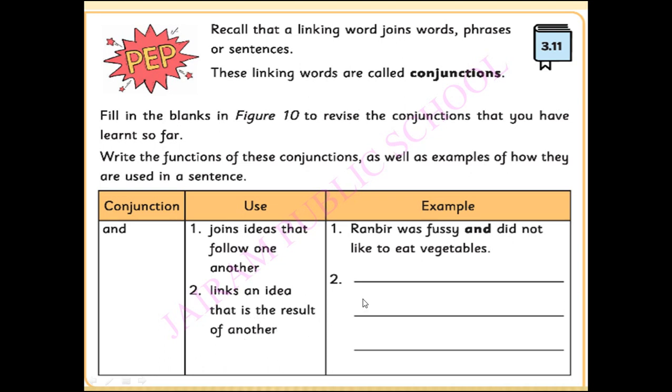The example for this is, rain began to fall and the creek rose rapidly. So this is the result of the rain. Due to the result of the rain, we can see so many plants rose rapidly on the ground. Okay, children? So, it is the result of another. Because of this rain, plants grow rapidly on the ground.